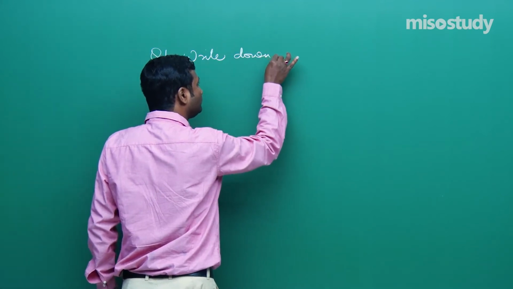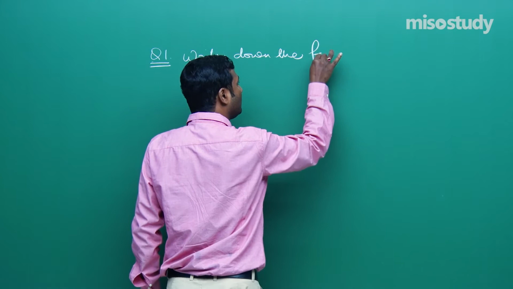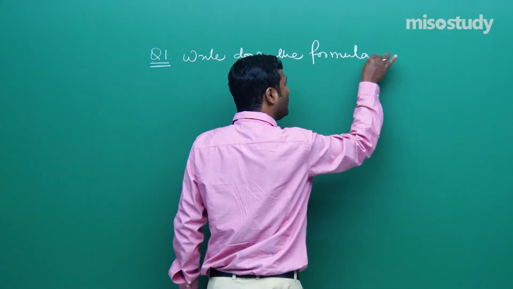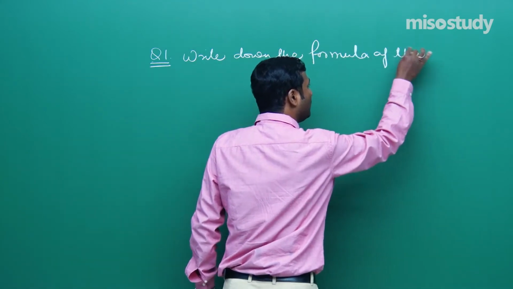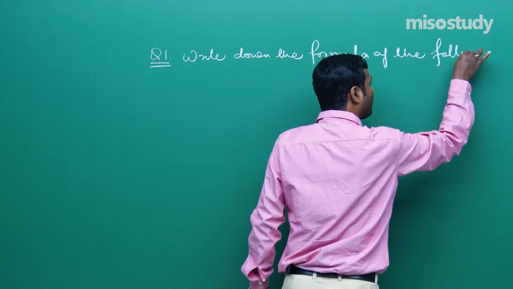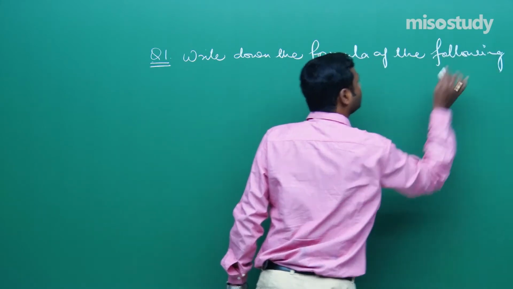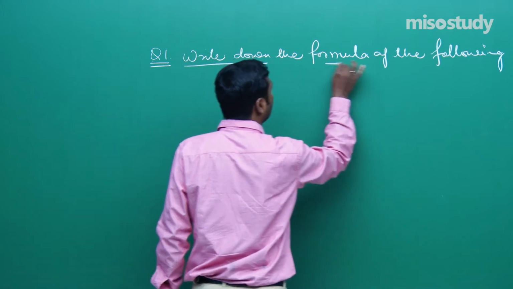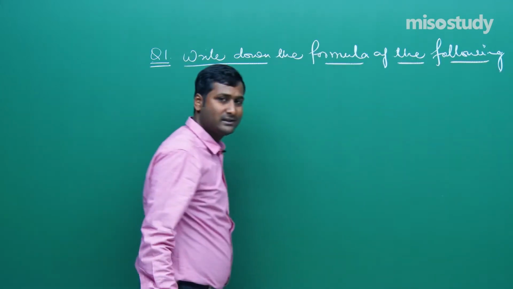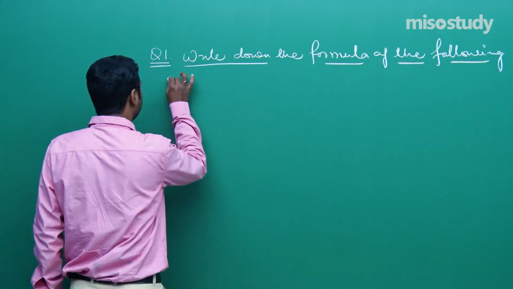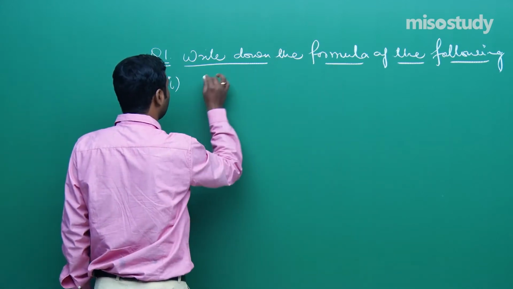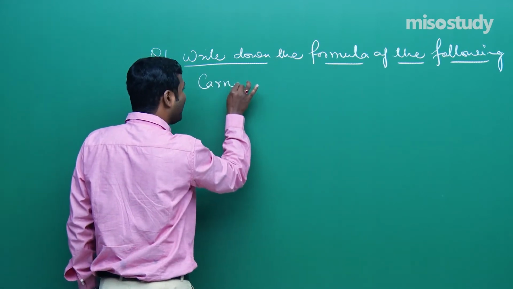Write down the formula of the following. Is it clear to you? The first one is carnallite.